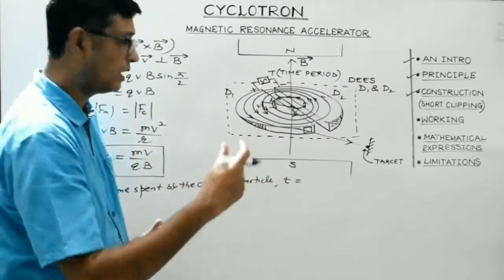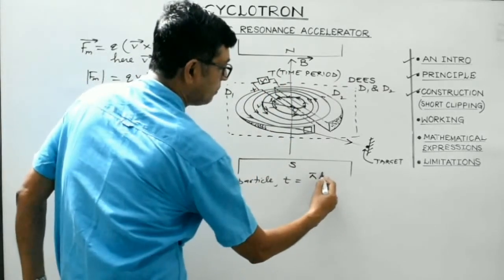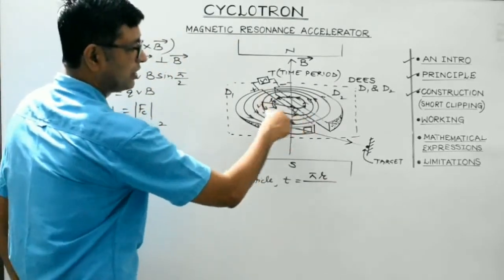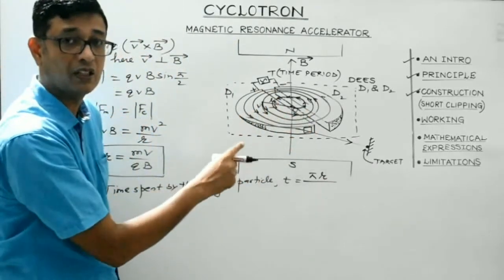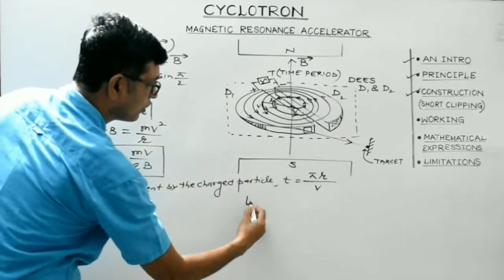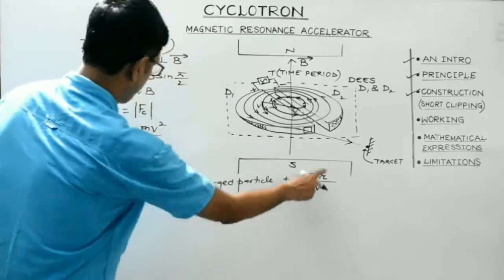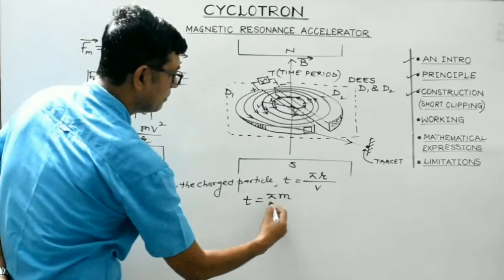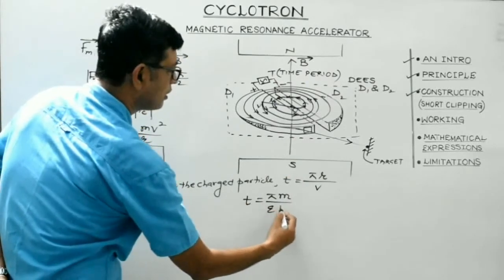For a semicircular path, the total distance is pi r, divided by the speed with which it covers it. We have considered this arbitrary semicircular path to be covered with speed v. So let's substitute the value of r. What do you get? t is equal to pi, r is mv by qB, divided by v. The v's get cancelled, so t is pi m divided by qB.